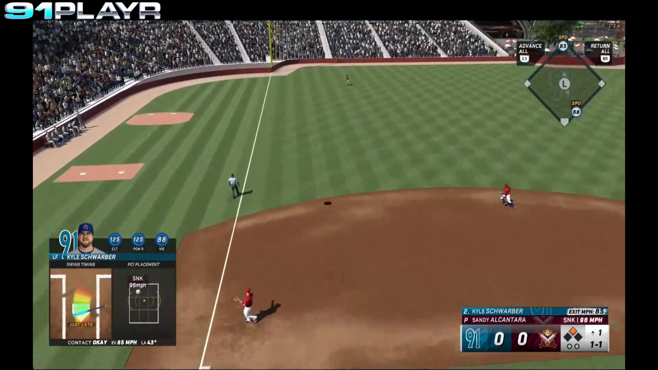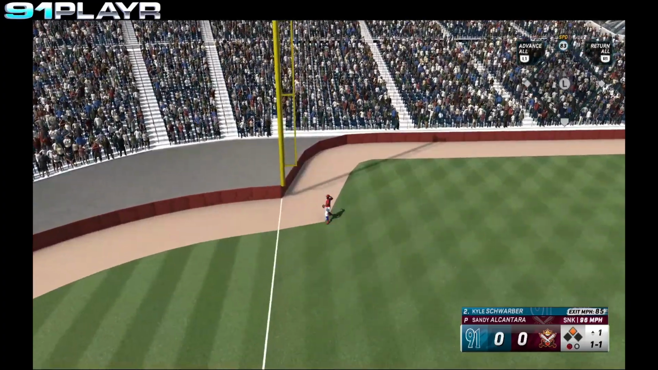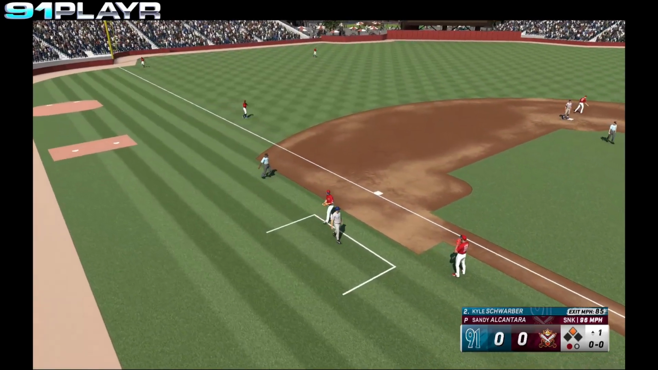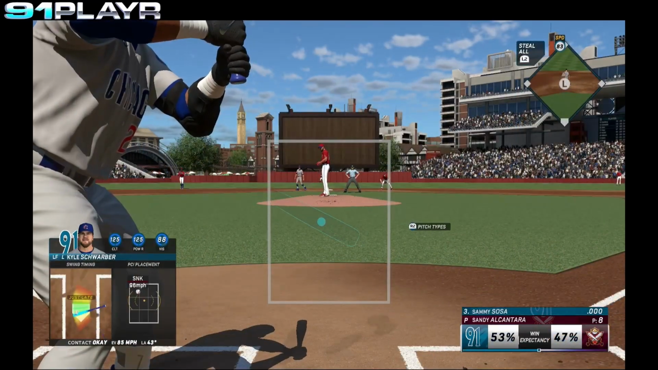Schwarber drives that ball to left field. It is deep, but it is playable on the warning track. Out number 1. Stepping in for the Cubs, Sammy Sosa.